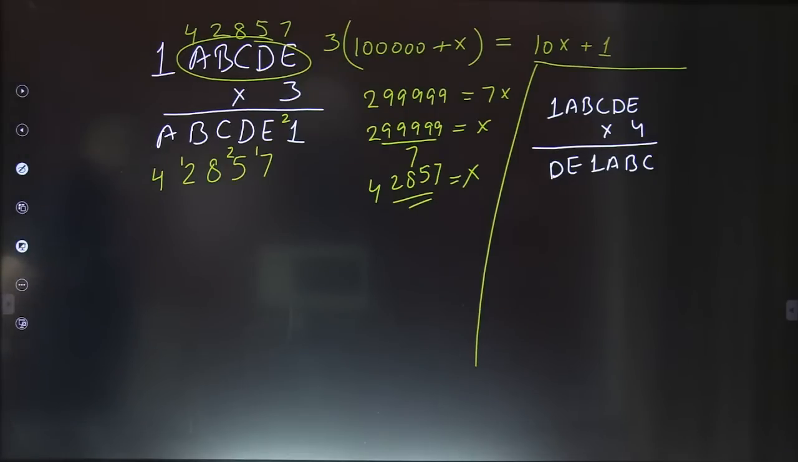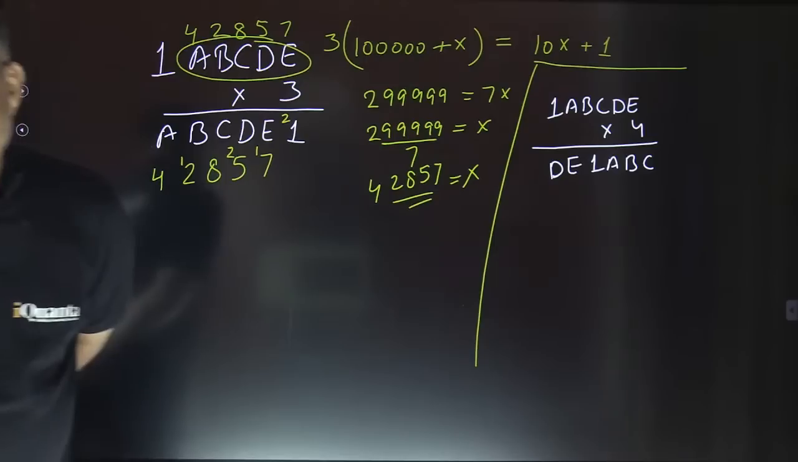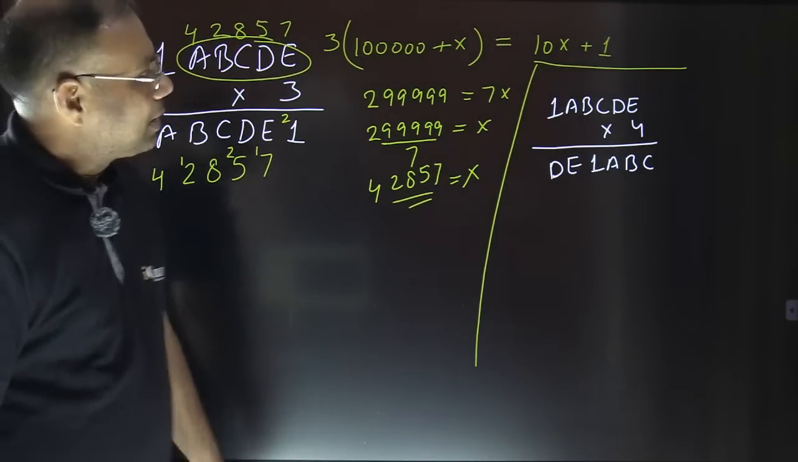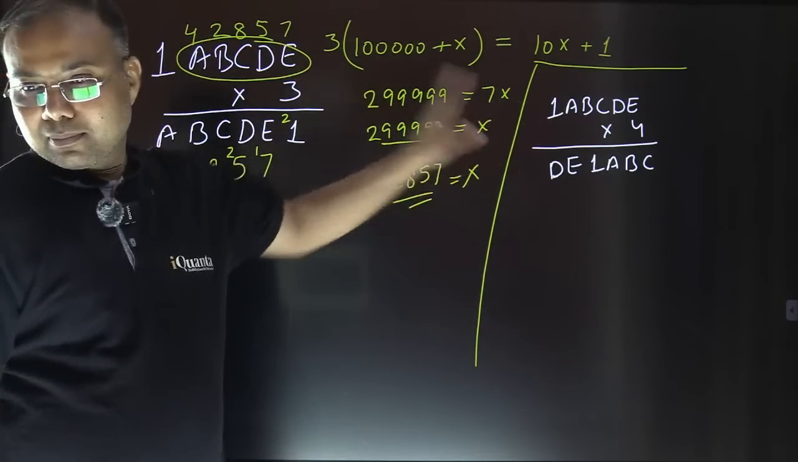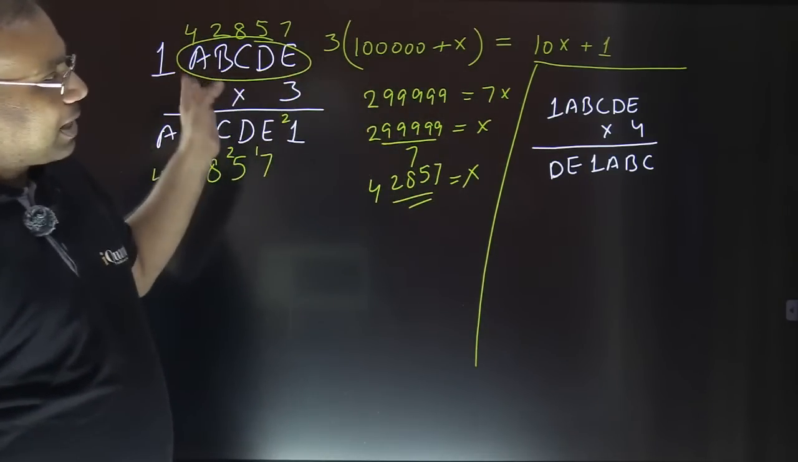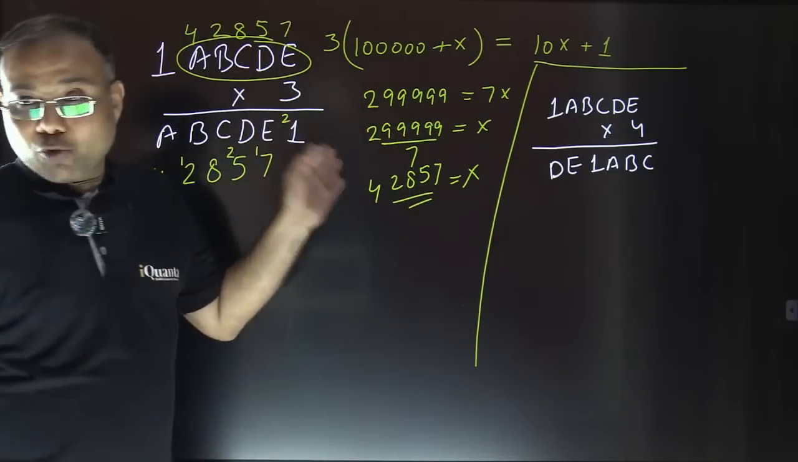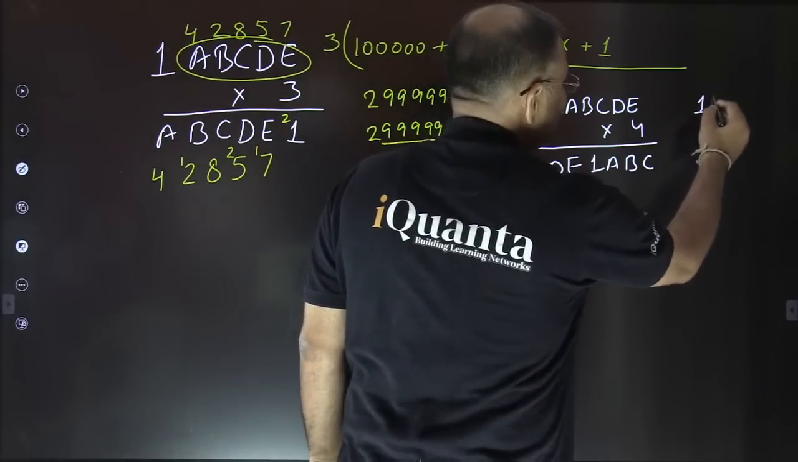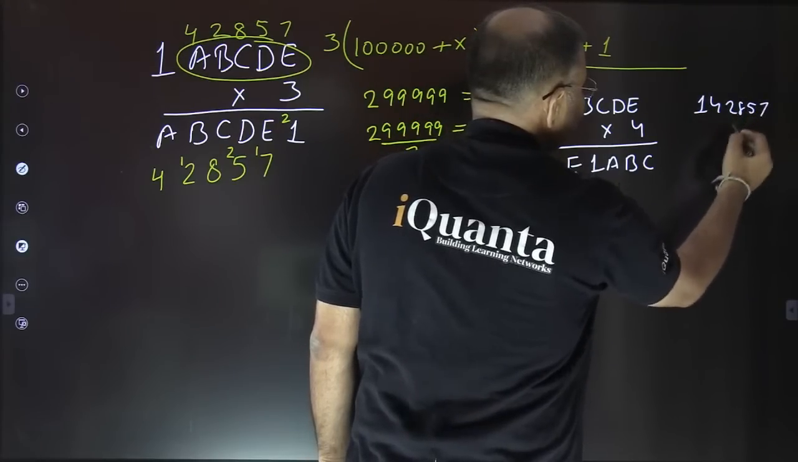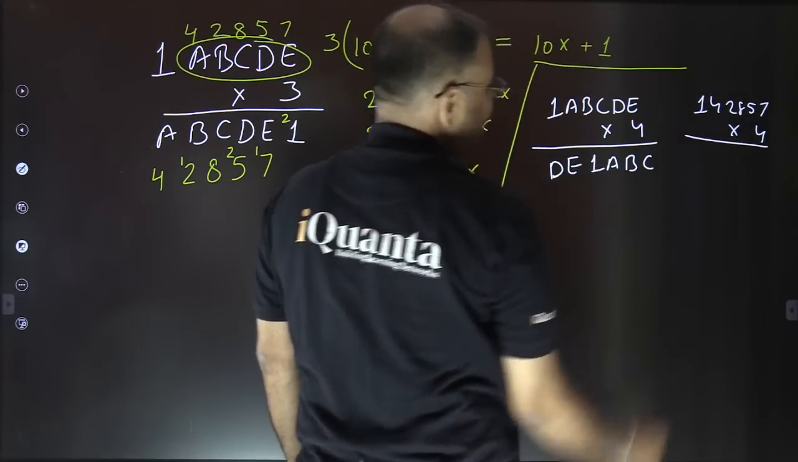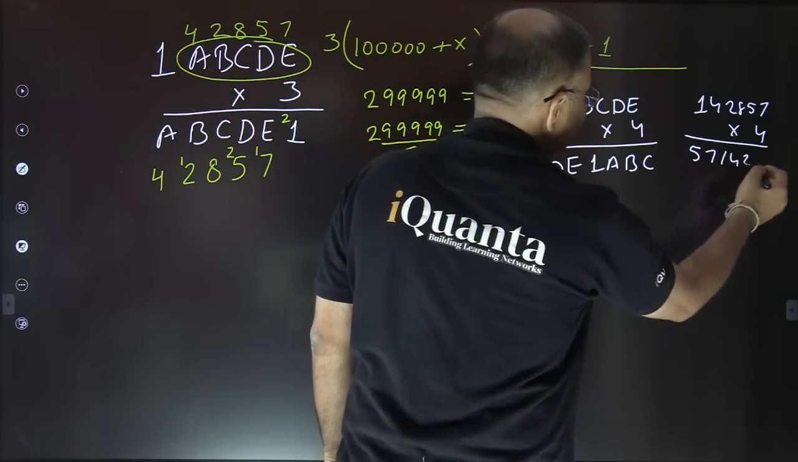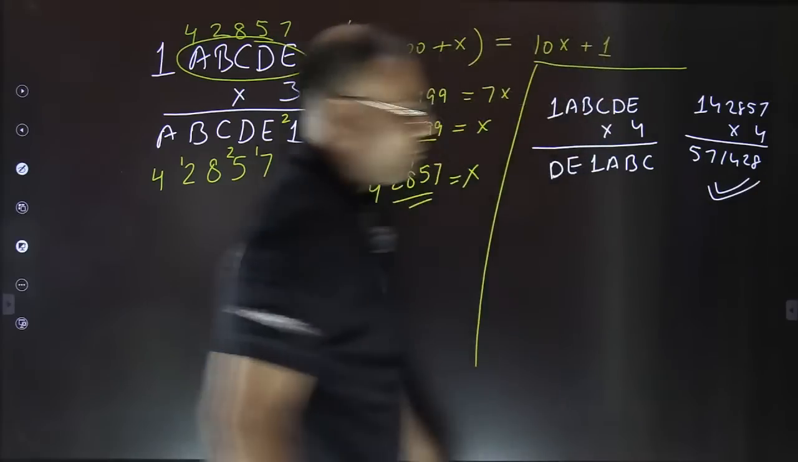1ABCDE multiplied with 4 gives the answer DE1ABC. And by the way, before you start doing anything, let me tell you, one answer is the same, which we have just figured out here, because by seeing this question only, I created this new one. So the one answer is the same: 142857 when multiplied with 4 gives 571428. So this is one answer, which is perfectly fine.